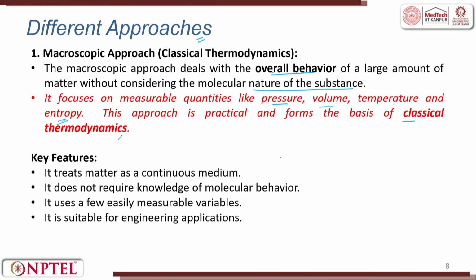So, the key features: it treats matter as a continuous medium. If you try to take atom and atom, between two atoms there is discontinuity. So, here what we do is we say, nothing doing, everything is uniform. So, it treats matter as a continuous medium. It does not require any knowledge of the molecular behavior. Atom vibration and bond stretching do not matter for me in classical theory. It uses few easily measurable variables. It only takes measurable variables.